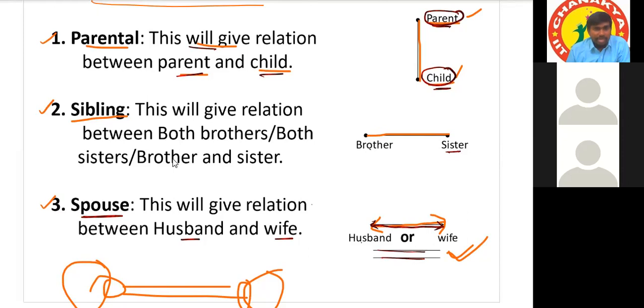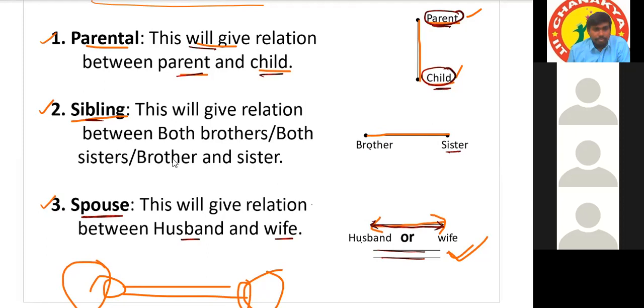In case of parental relation, is same gender or different gender or both allowed? Both are allowed, right? They may be of the same gender or different gender. In case of sibling relation, both genders are allowed. They may be of the same gender or different gender. In case of spouse relation, same gender is not allowed. They have to be different genders.